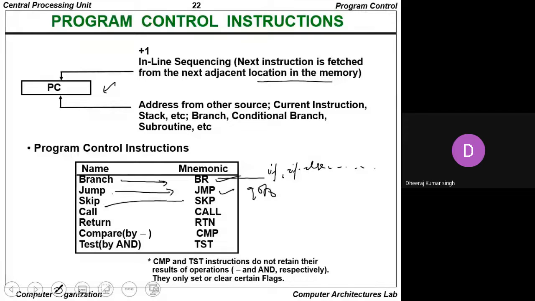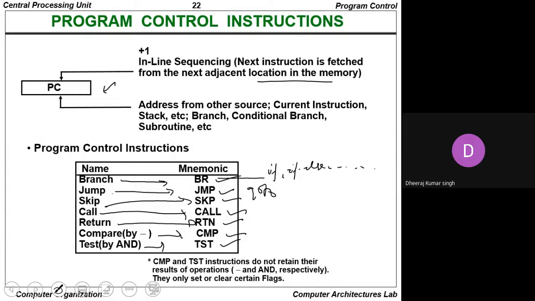The skip instruction can be represented by SKP. The call instruction is represented by CALL, and return is written as RET. Compare is represented by CMP, and test is represented by TST. These are some of the mnemonics whenever we want to represent the control signals.